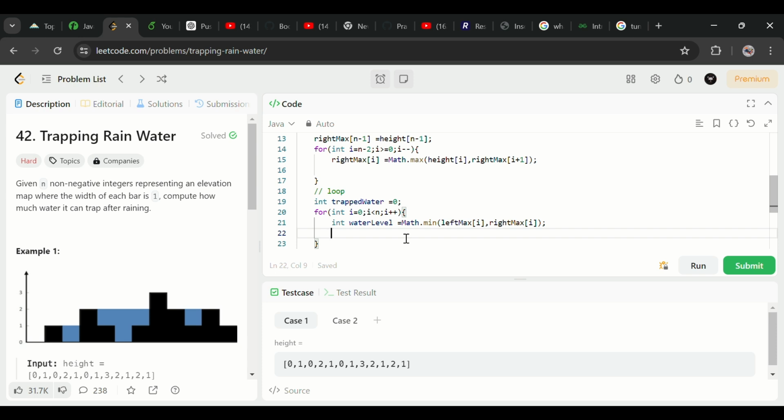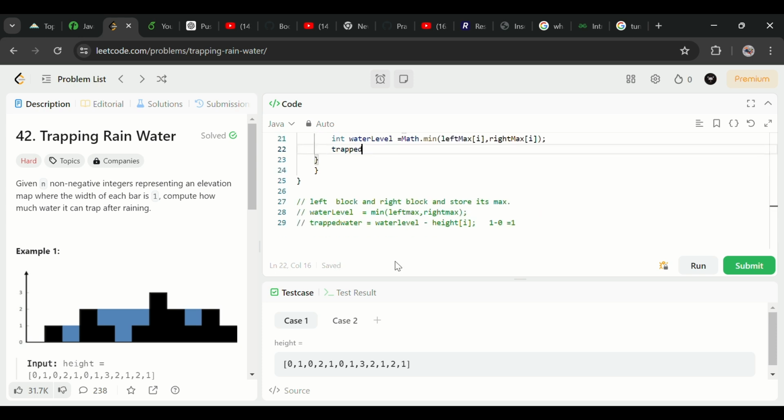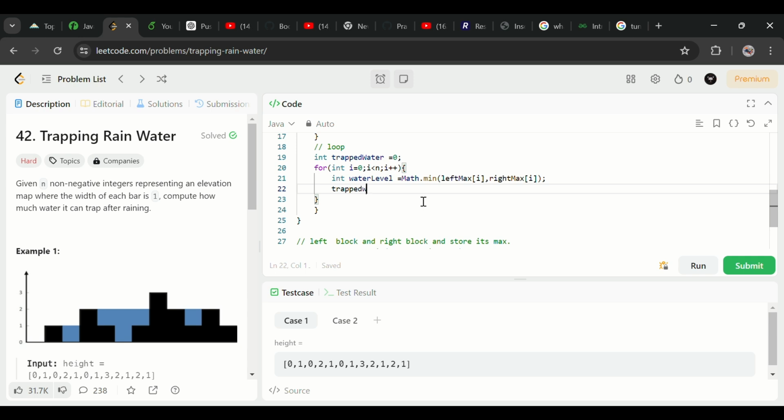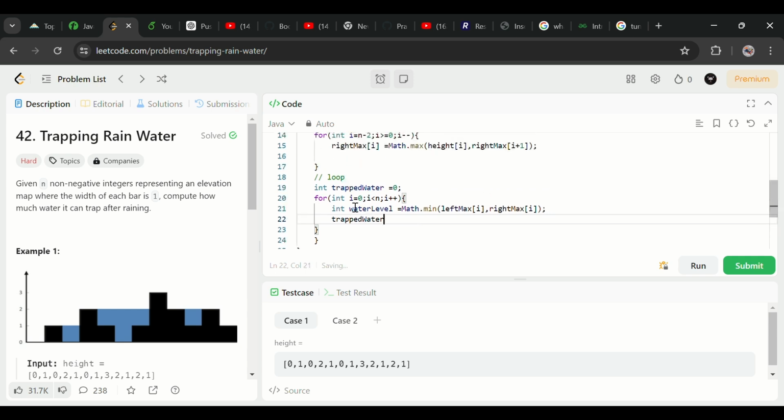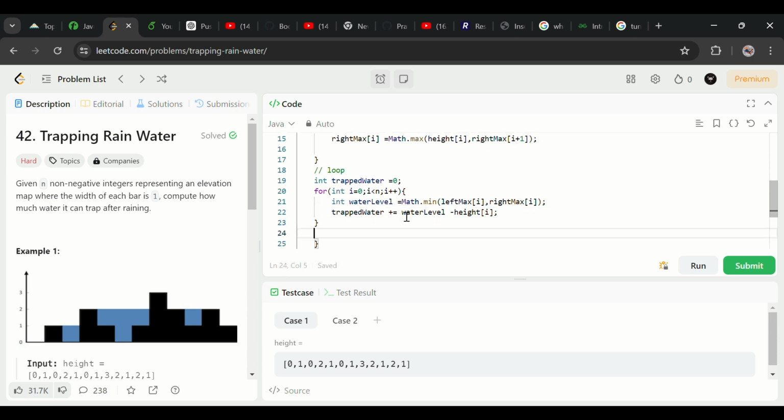Then in trapped water I will store the water level minus my height of i. At the end I have to return my trapped water. I hope you understand this.